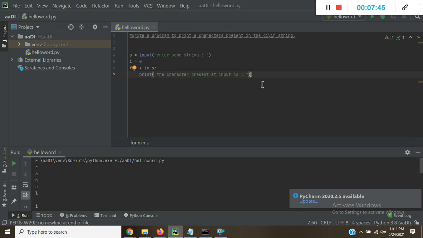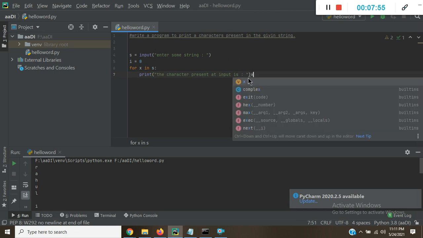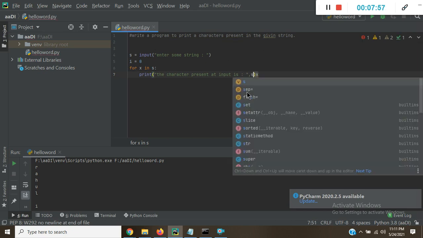Suppose i is 0, so we print x every time here.